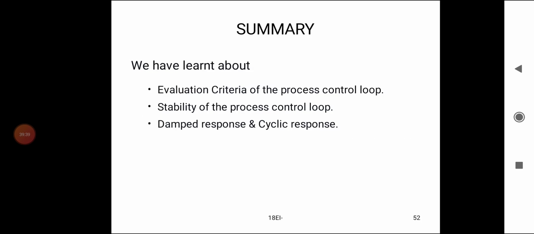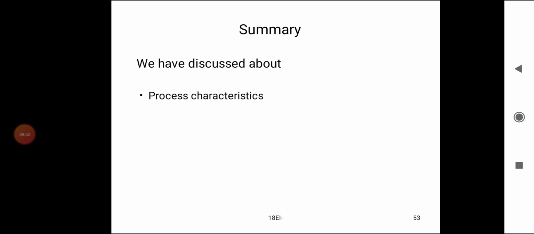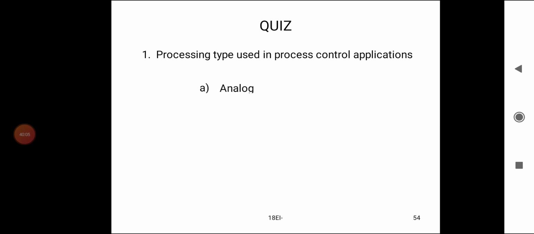So we are learning about evaluation criteria of the process control loop, stability of the process control loop, damped response and cyclic response. We have discussed the process characteristics, process load, process lag, self-regulation. Quiz. One question. Process type used in the process control applications.